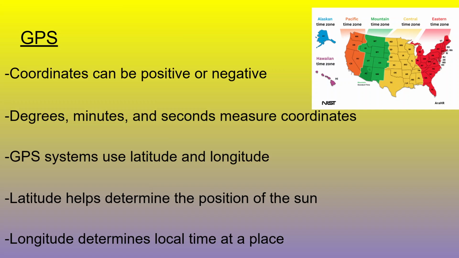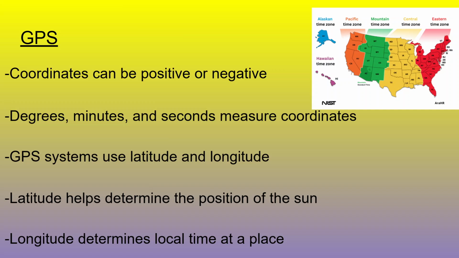If you look at the map at the top right corner, we have several different time zones in the United States. If you're in New York City, labeled NY, and someone is in California, those are four separate time zones, so it's going to be a 3-hour time difference from California to New York.